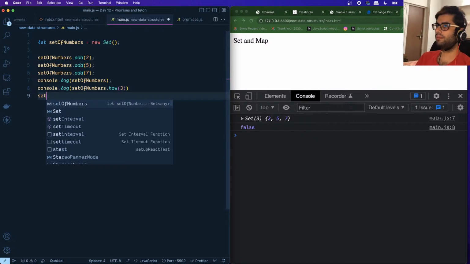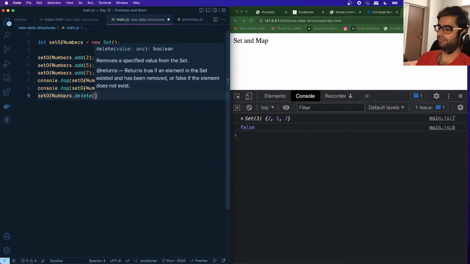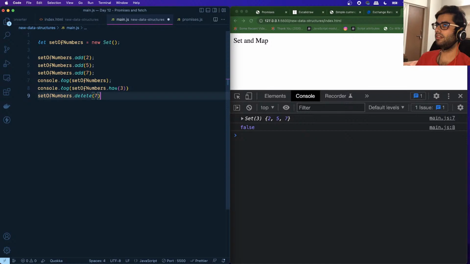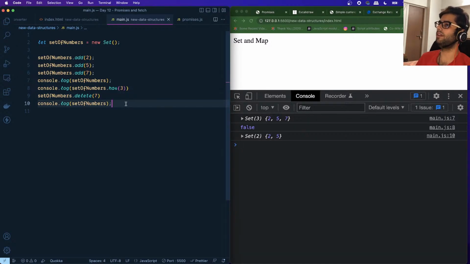Suppose I want to remove a particular value, I can say set of numbers dot delete 7, and let's copy this statement and place it over here. When I save this, you can see that we have deleted the number 7, and now the set just contains 2 and 5.